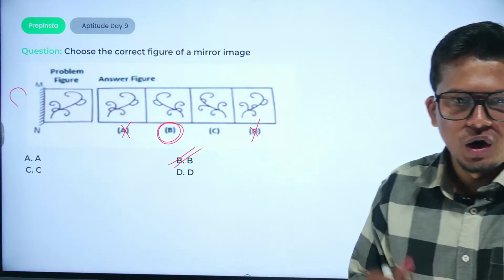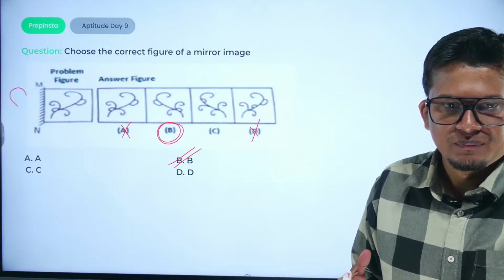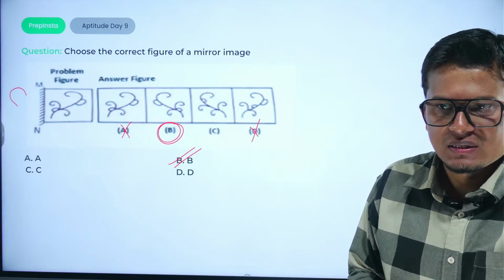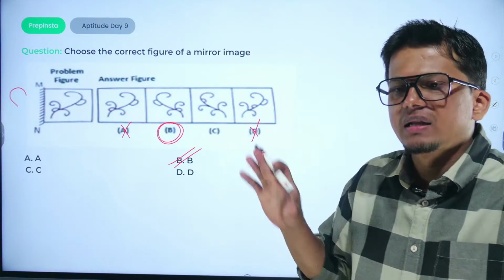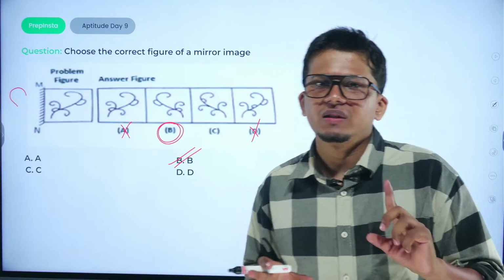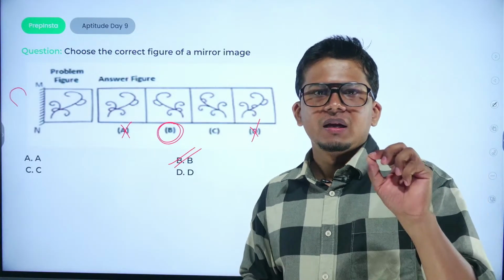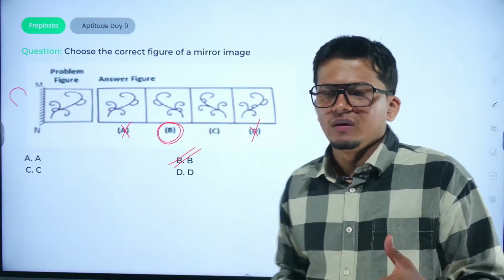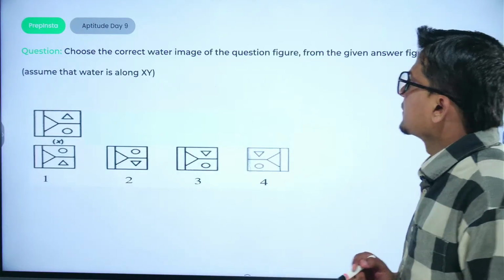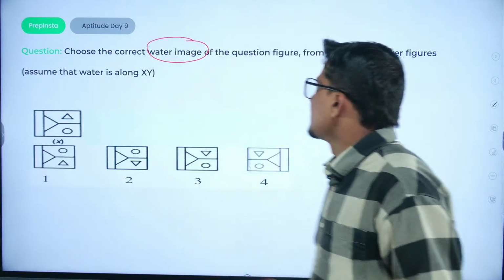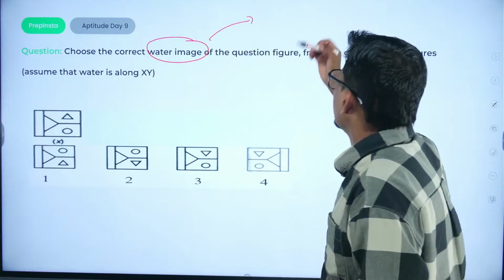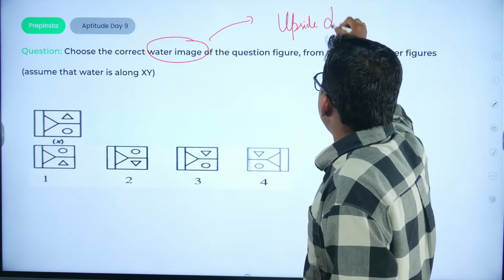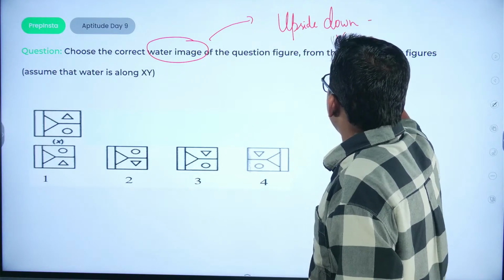Correct. So all we have to see is whatever the pattern is there, whatever the sequence is being provided to us, and whenever a mirror is given, we have to keep in mind two things. First, there would be a horizontal change only. Also there would be a change in the position of the particular diagrams. Choose the correct water images. Now what you have to figure out is whether it would be upside down, or we can say there would be a vertical change only.